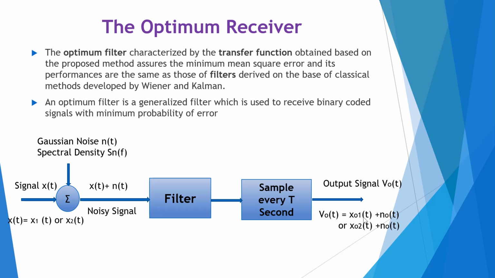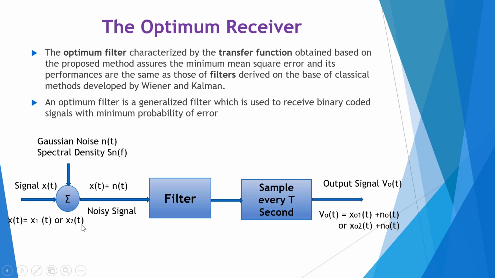The noise at the input of the optimum receiver is assumed to have a Gaussian distribution with zero mean. We assume that the received signal is a binary waveform. One binary digit, that is a bit, is represented by a signal waveform x1 of t. In our case, x1 of t has a bit duration of T seconds, and the other bit is represented by the waveform x2 of t, which also has the same bit duration T.